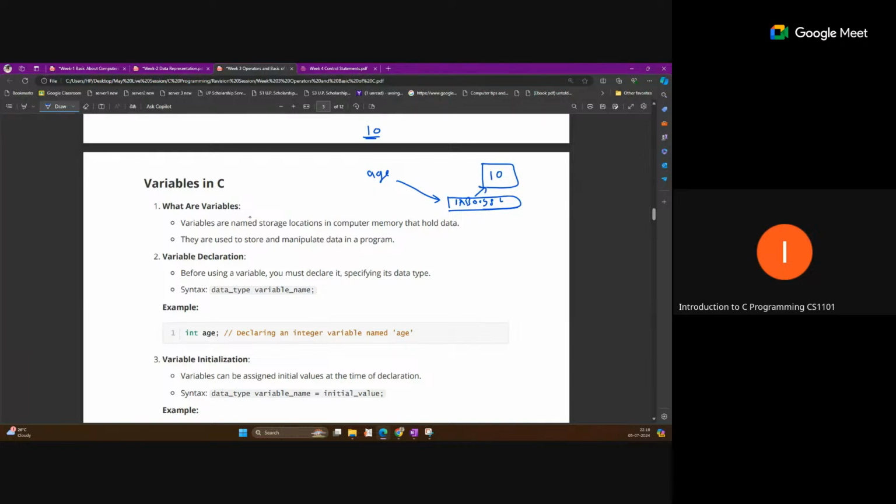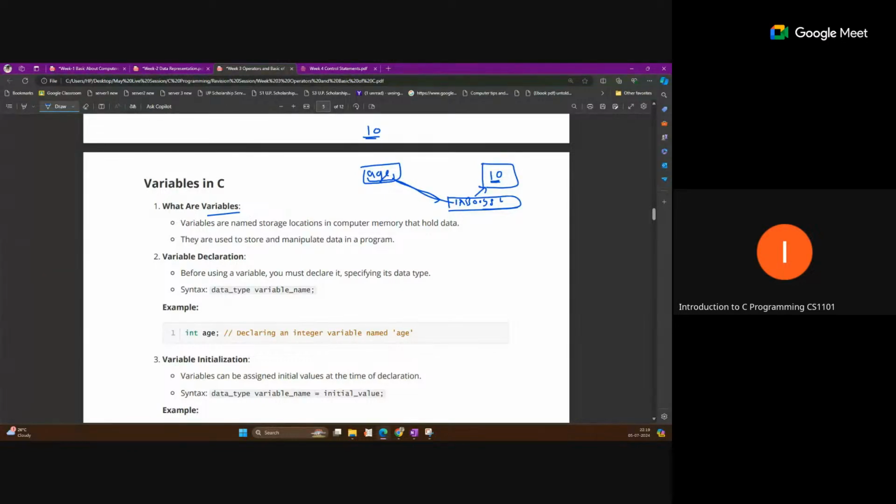Now this age is just a label, and this memory is linked to it. The data is stored in this memory location, but now you can access it with the help of this label. You easily understand that this is age, and this 10 represents an age value. So the name of this label, which you define, is called a variable.